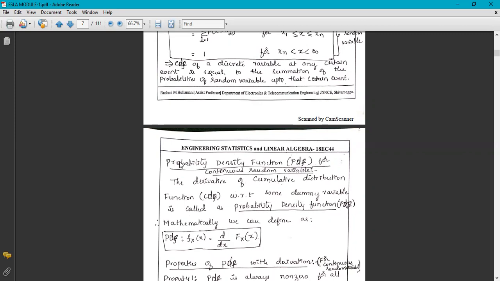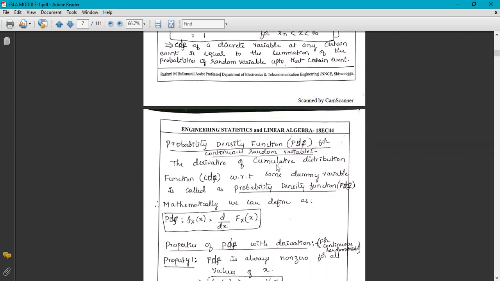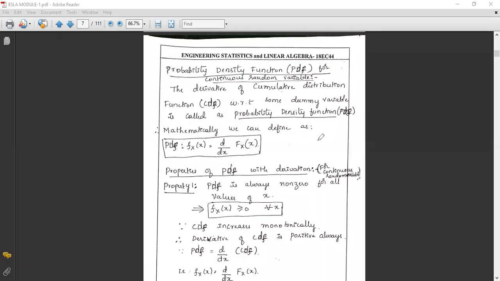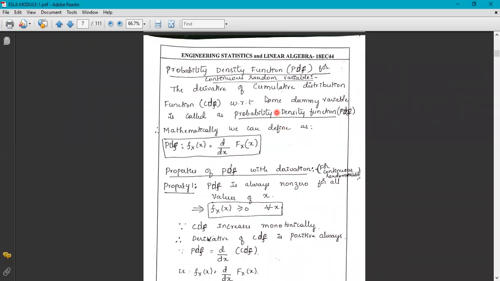Now we will see the definition of the probability density function. What is the probability density function? It is the derivative of the cumulative distribution function. Derivative, d by